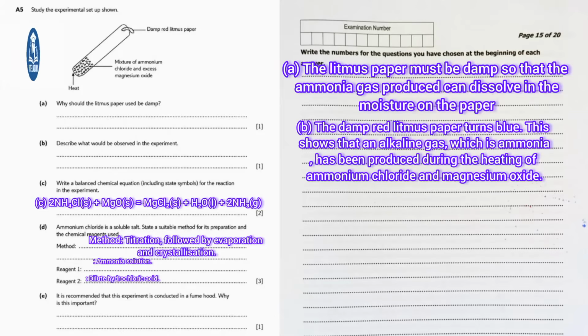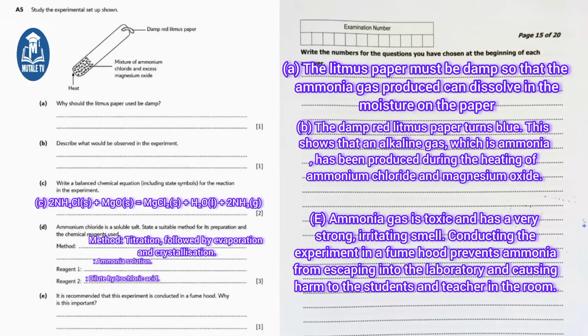Part E says, it is recommended that this experiment is conducted in a fume hood. Why is this important? Write this. Ammonia gas is toxic and has a very strong irritating smell. Conducting the experiment in a fume hood prevents ammonia from escaping into the laboratory and causing harm to the students and teacher in the room. That gives you your 8 marks for question A5.